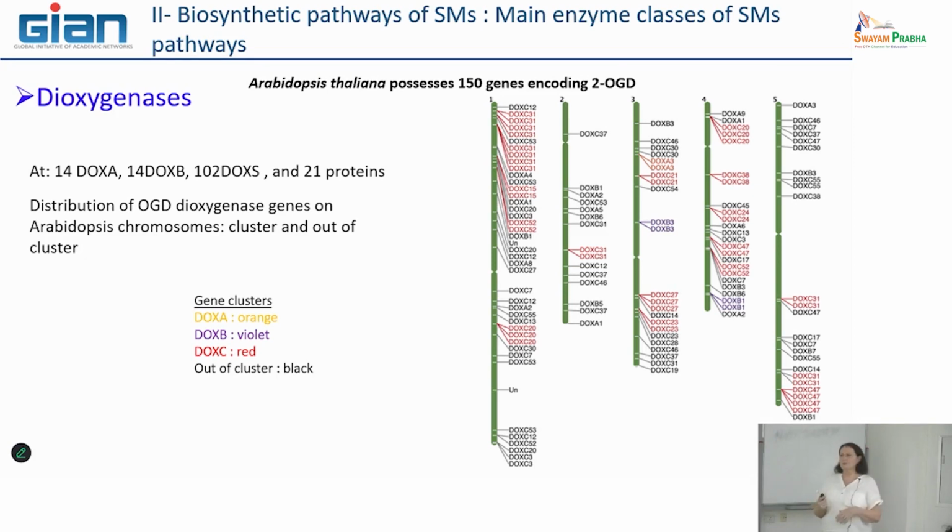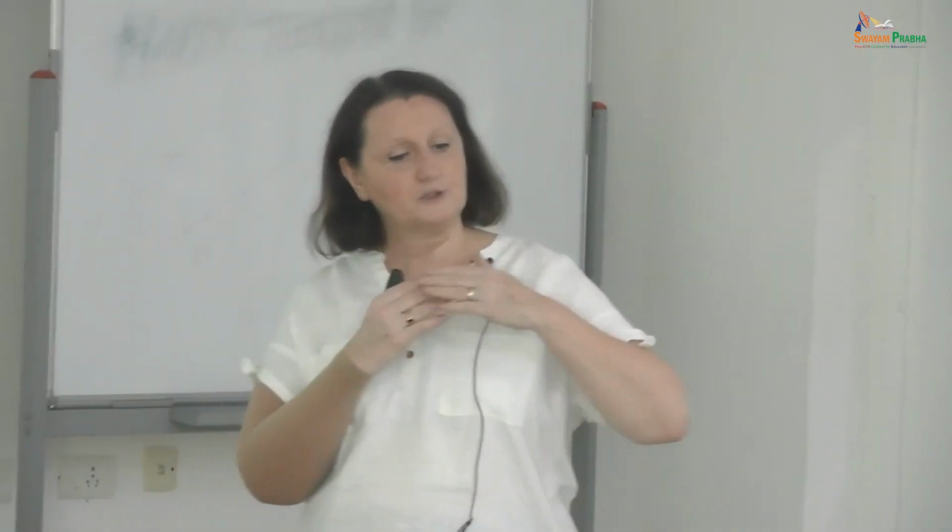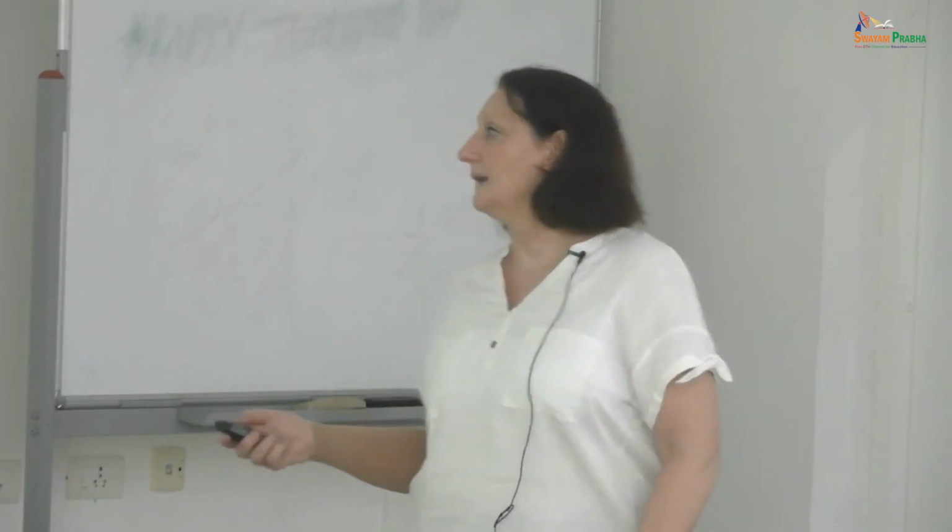And this is interesting because often, not all the time, but often it means that they are involved in the same metabolic pathway. So it will be for us a way to try to find new genes of a particular metabolic pathway if we study the chromosome position of the genes encoding this enzyme.